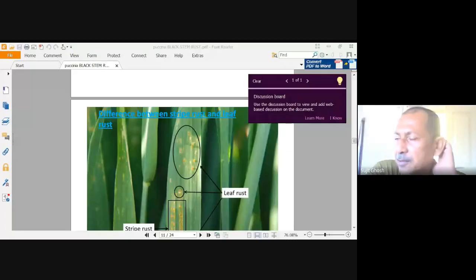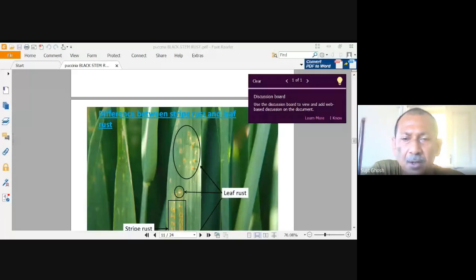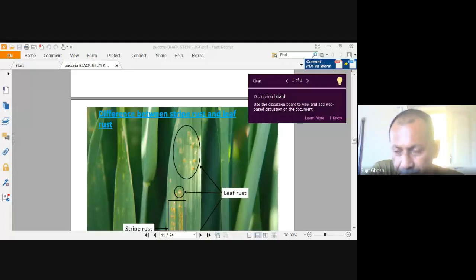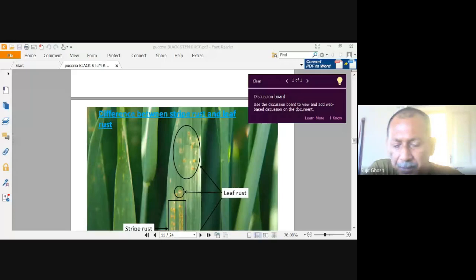Now leaf rust is again of two types. One is black leaf rust, and another is stripe rust. The only difference is that the symptoms on the leaf are irregularly distributed in leaf rust, and in stripe rust they are observed as stripes. Okay. Next, the pathogen biology.